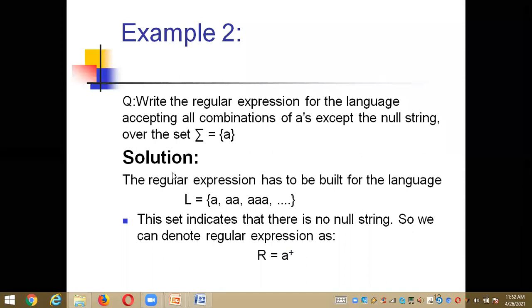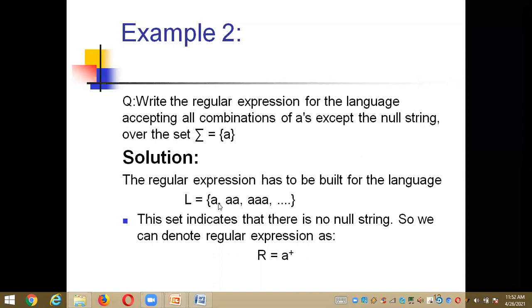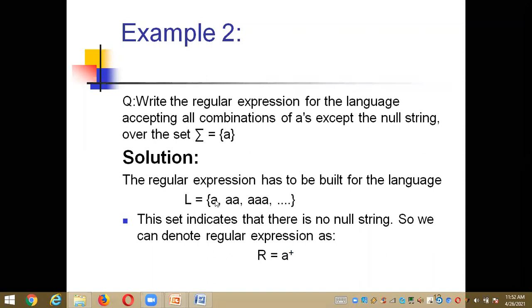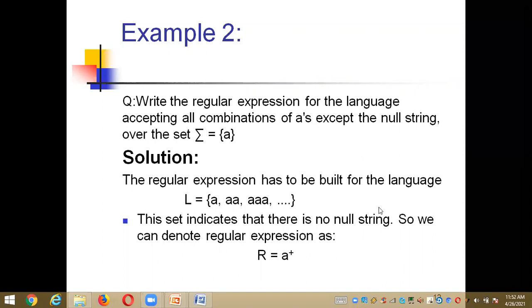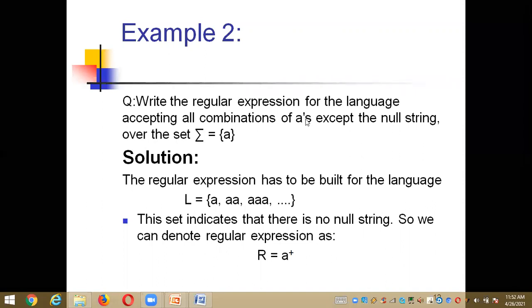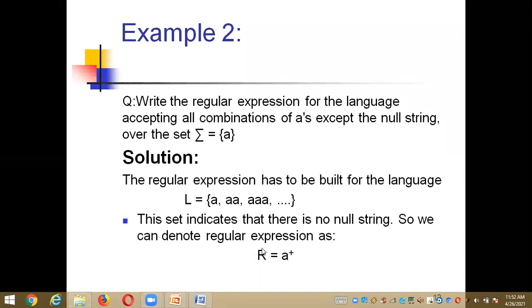So from this I write the language like this: L is equal to a string starting with a, because it should not accept the null. So I directly start with the input a, then three a's, four a's, five a's, and so on. This is the language from the given question. Now I need to write the regular expression for this language. If the set contains epsilon, then only you can put the star. If the set does not contain epsilon, you directly use a. My expression is only a.